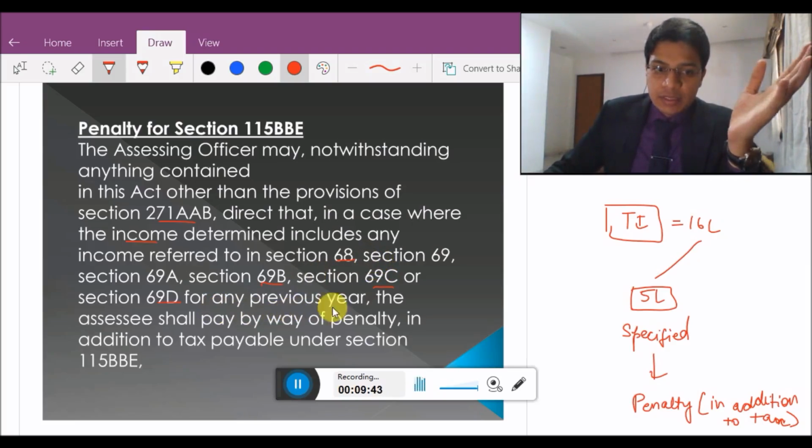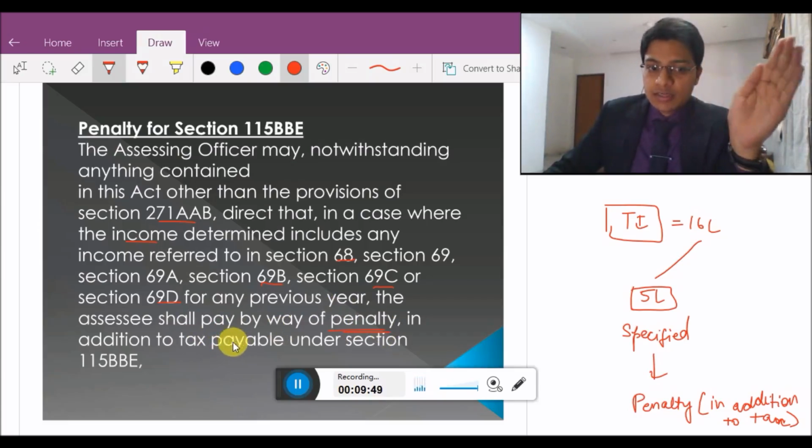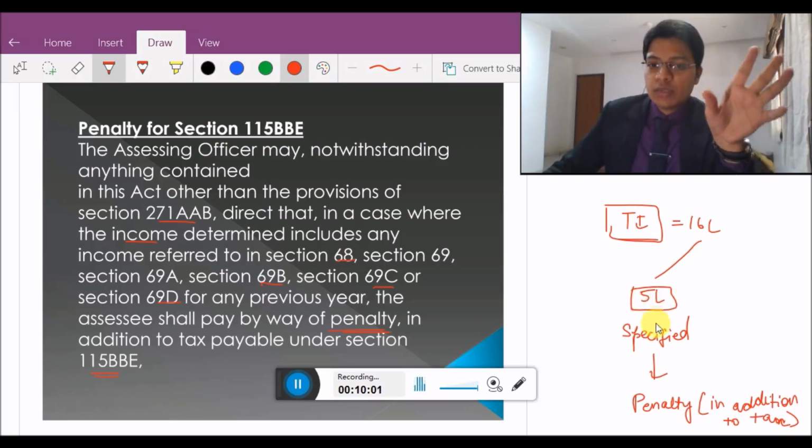for any previous year, the assessee shall pay by way of penalty, in addition to tax payable under section 115BBE. Suppose total income in our example was 16 lakhs. Out of 16 lakhs, 5 lakhs was the income referred to in these 6 sections.